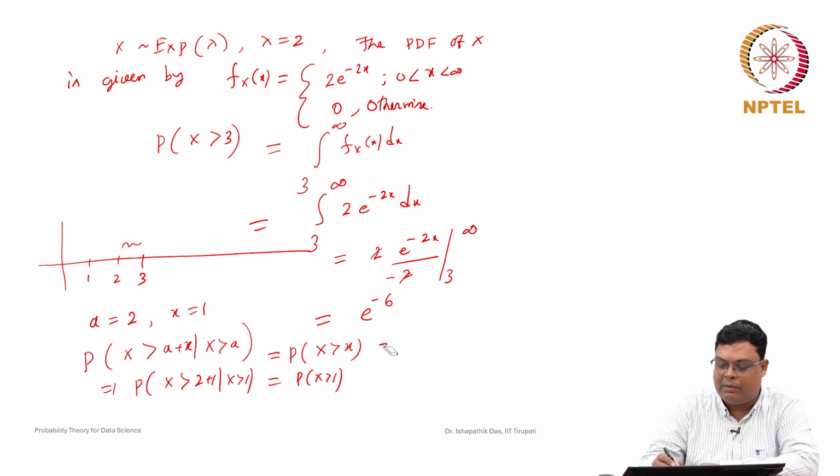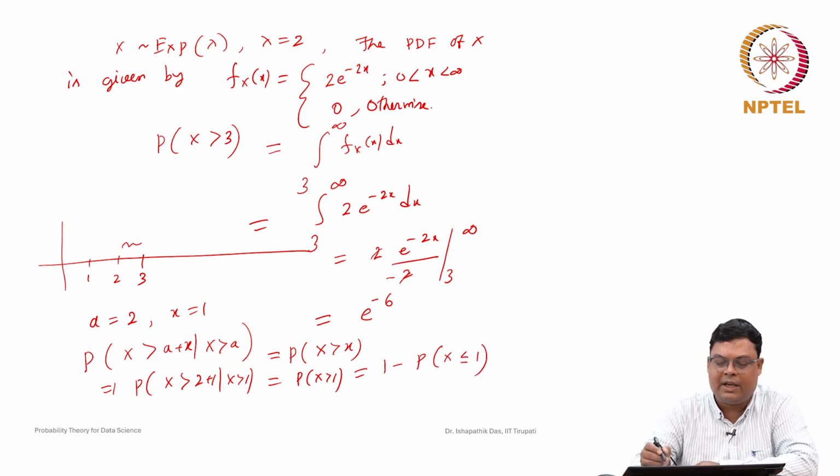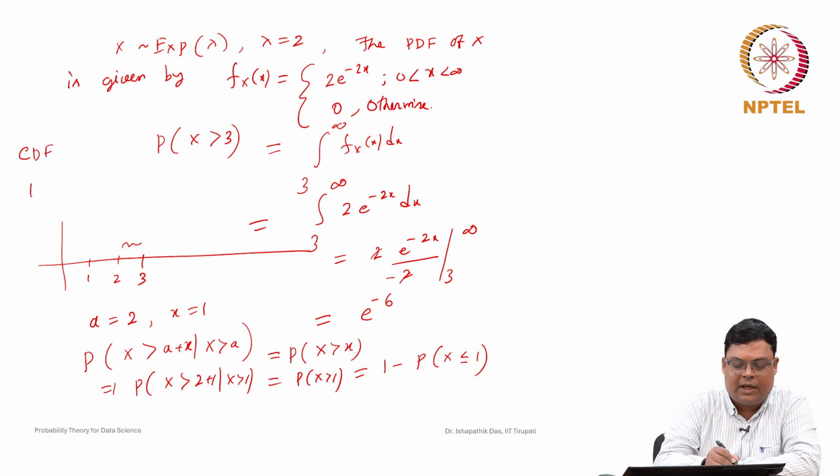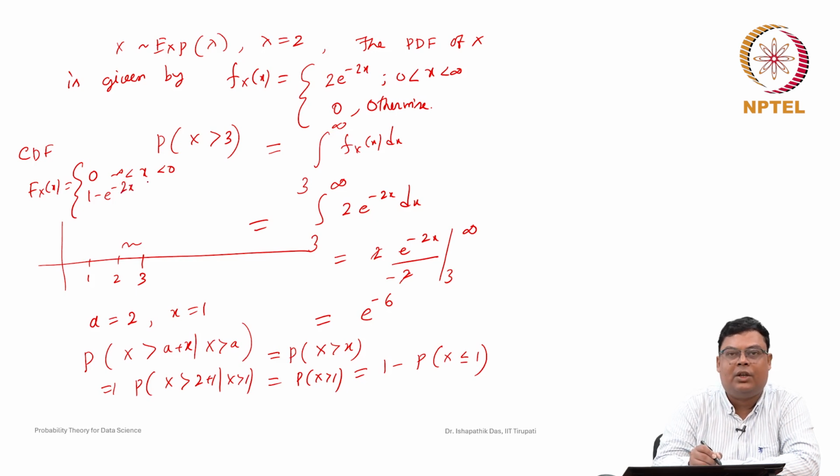So, x greater than 1 we can find using the distribution function also, like this is nothing but the complement, 1 minus the probability of x less than or equal to 1. So, what is the distribution function? The CDF can be written as F_X(x), which is 0 whenever x is less than 0, and whenever x is greater than or equal to 0, it is 1 minus e to the power of minus lambda x. Here lambda is equal to 2, it is given. So, we will write it as 1 minus e to the power of minus 2x, whenever x is greater than or equal to 0 and less than infinity.